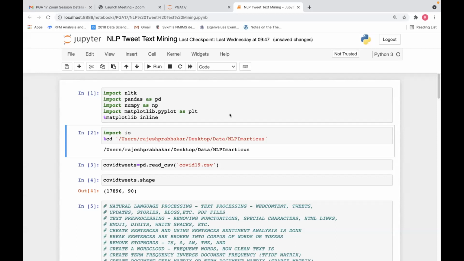So import NLTK, pandas, NumPy, and Matplotlib. Then we'll do the data import.